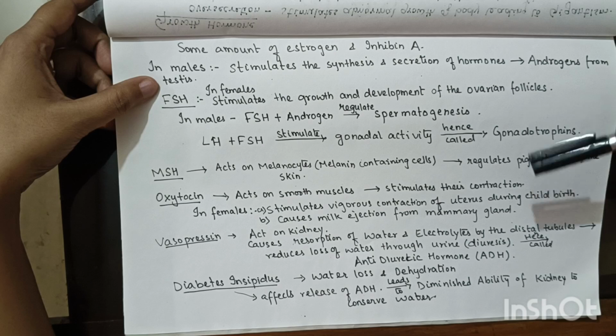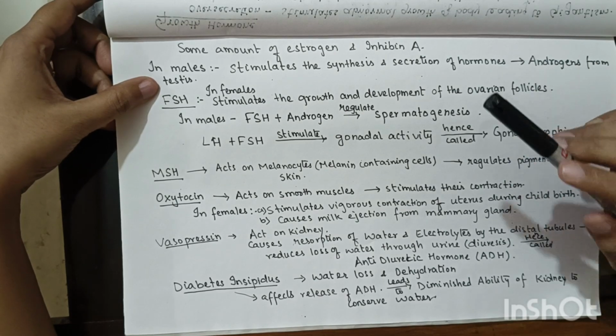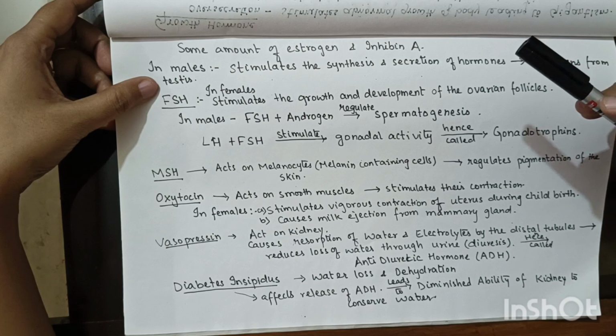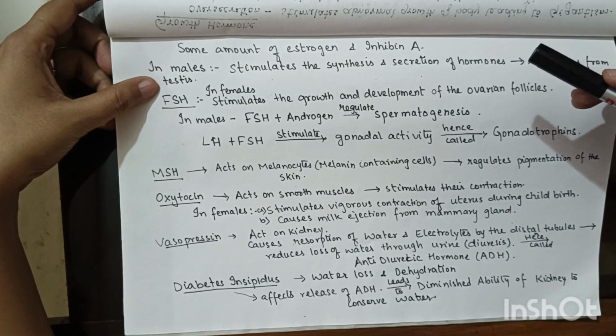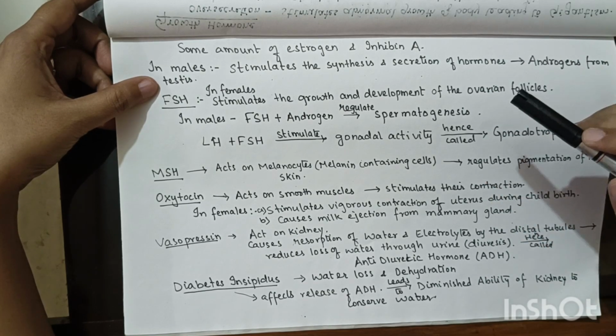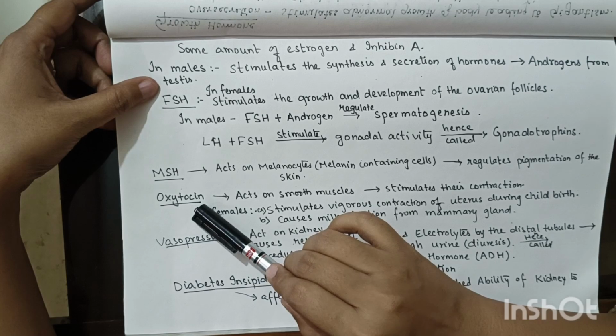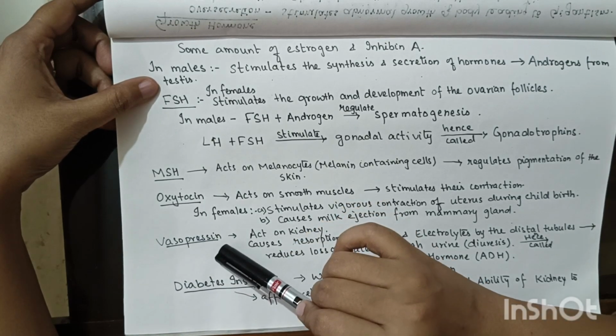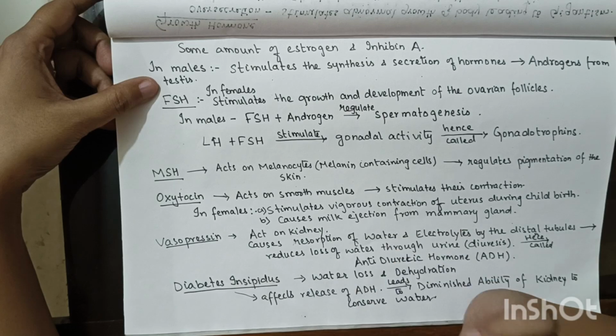Moving on to neurohypophysis, that is pars nervosa. We saw there that it will not produce any hormone, but it will store and release two hormones, that is oxytocin and vasopressin. These two hormones are actually synthesized by the hypothalamus.